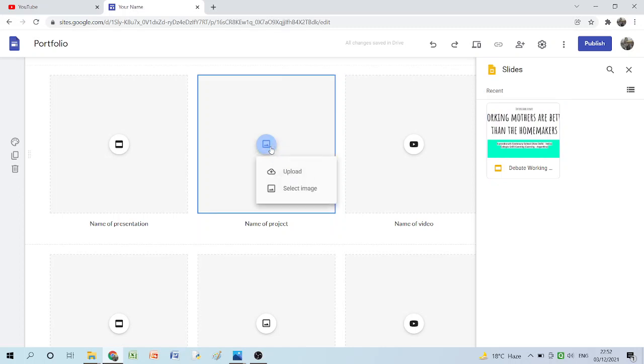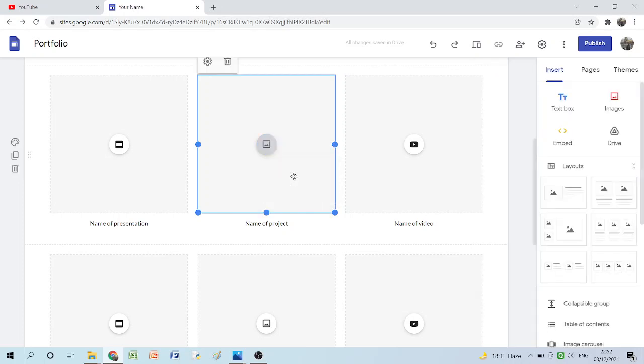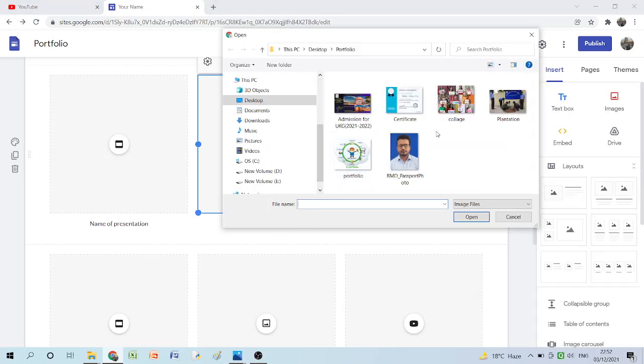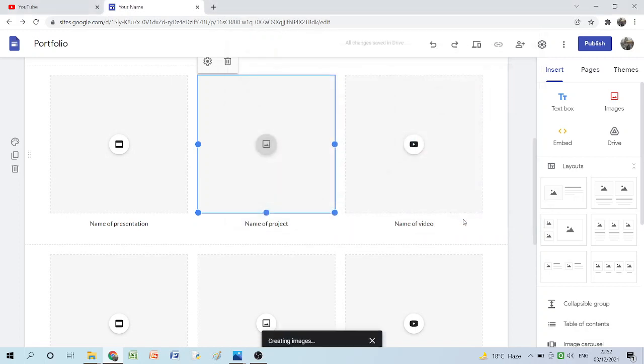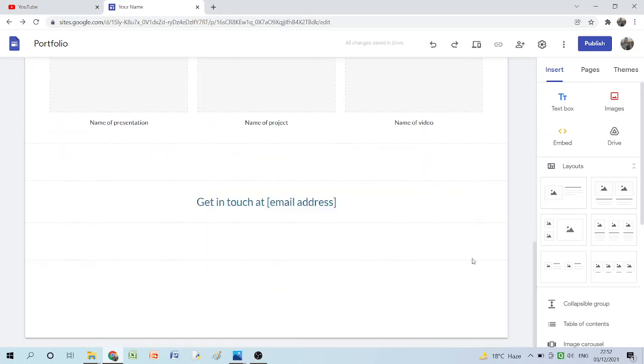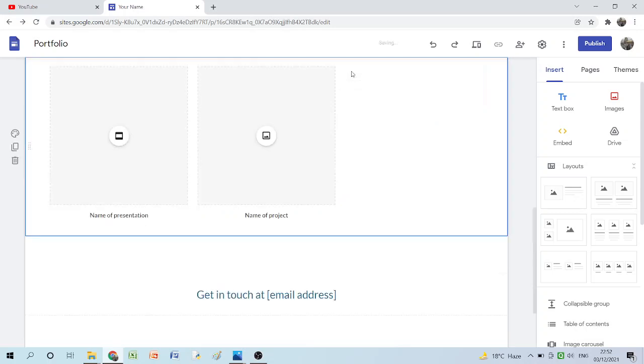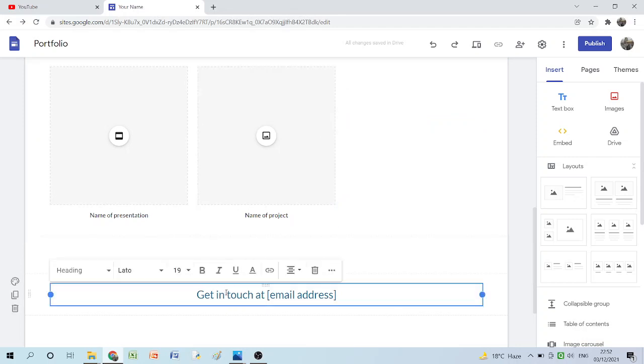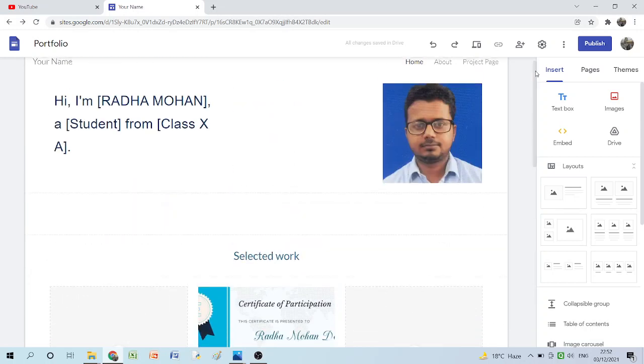Like name of project, here you can upload any picture which is already there in the Google Drive. I want to put this particular collage or this particular certificate over here. Once you click, it will get adjusted within the frame. So there are so many options you have. If you want, you can remove any particular frame, click on the delete option and you will get it deleted. Get in touch, you can write your email ID at the bottom, as already one format is available. So this is all about the home page.